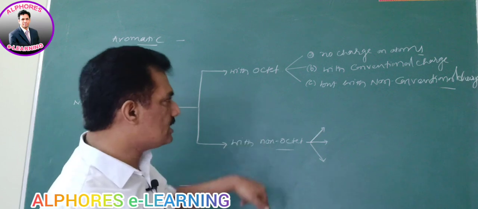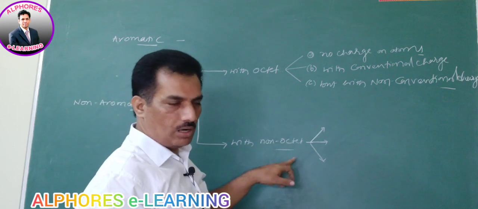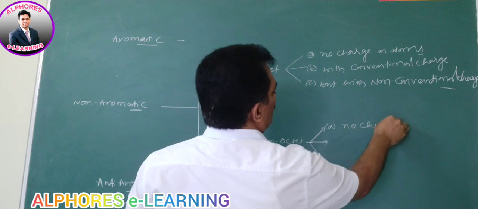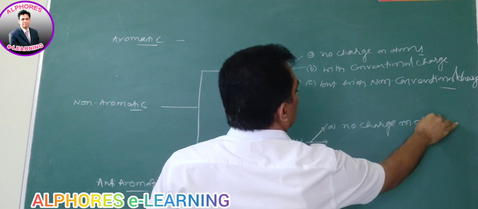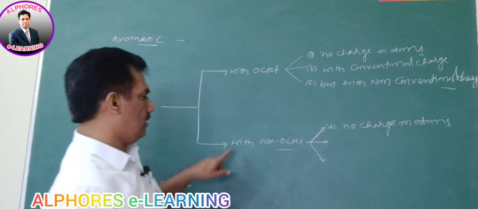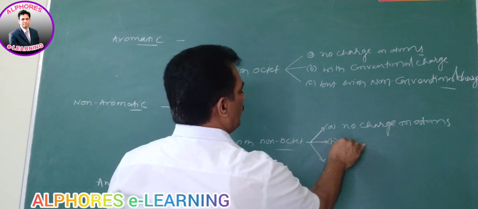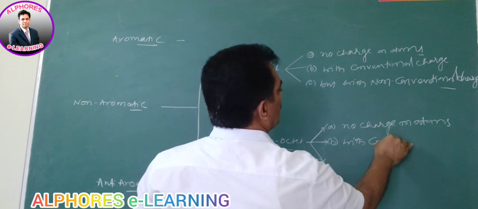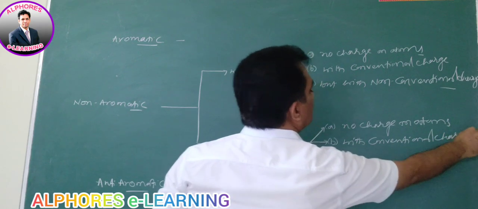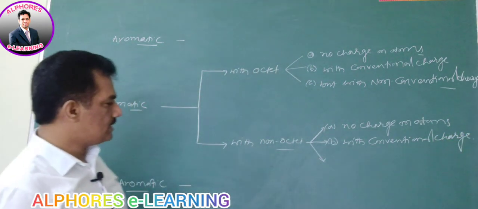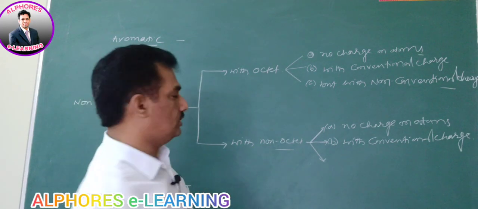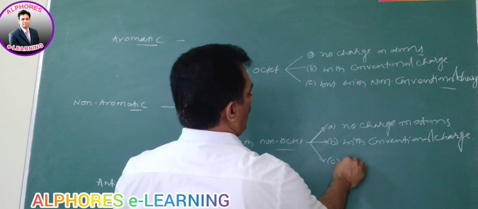And in this case, again the same is repeated with non-octet if there is no charge on atom. No charge on atoms is the fourth place in non-aromatic compounds. And then with non-octet, and at least with conventional charge, it is in fifth place in stability. And the sixth place is where it does not have octet on the atom, and it is also not following the conventional charge. It is non-octet and with a